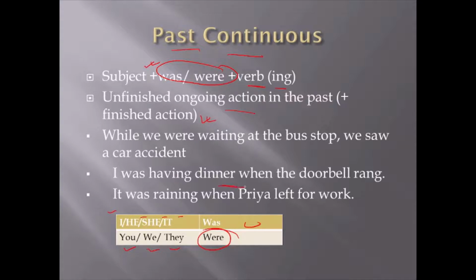I was having dinner when the doorbell rang. So they were still having dinner. It's not like now they are having it. In the past, when these two actions happened, at that time they were continuing with one of the actions when the other action was done. Right? It was raining when Priya left. So it was still raining when Priya left. So these are both past actions. One was ongoing, another was completed.